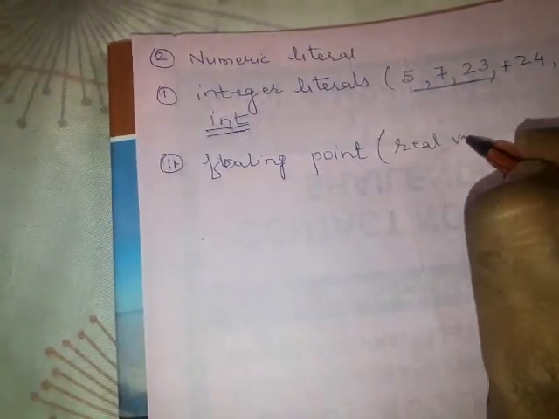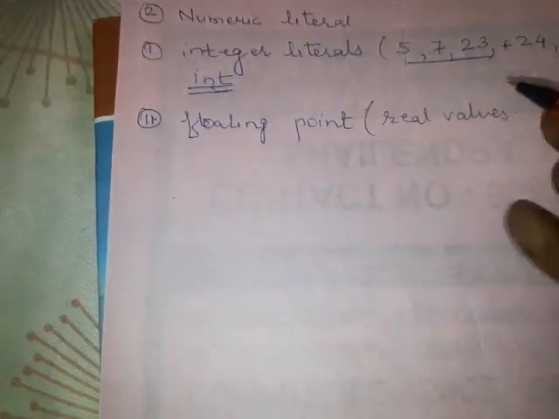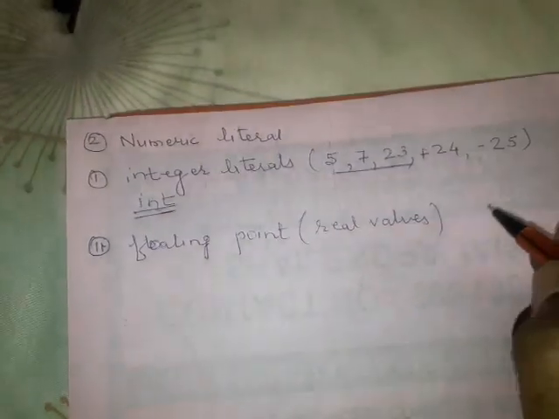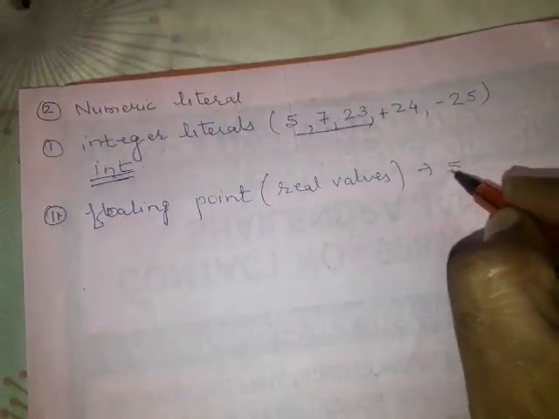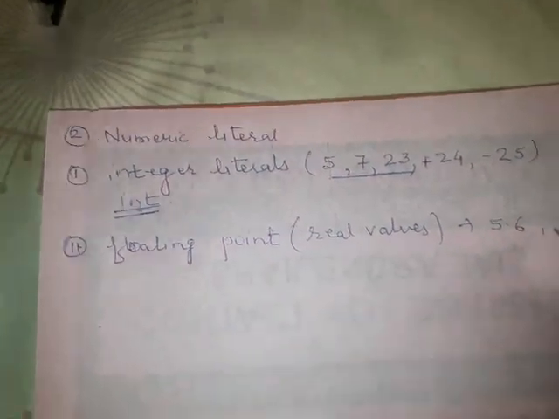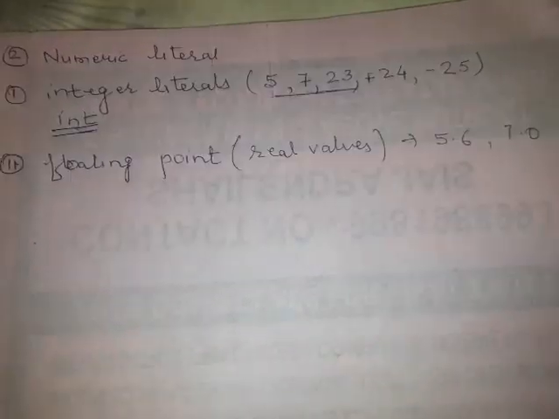Floating point literals are also called real values. It means they are represented with a decimal part. If I write numbers like 5.6 or 7.0, these are all examples of floating point numbers, which can be represented in fractional form.